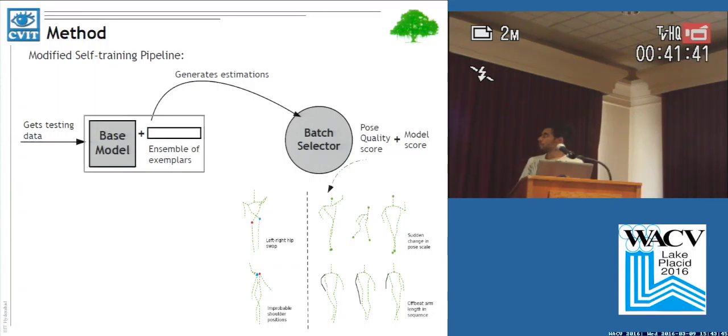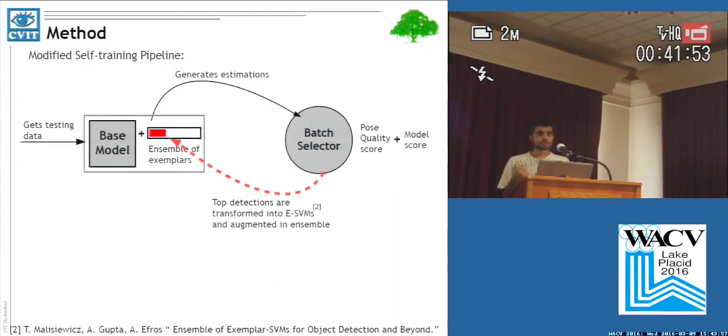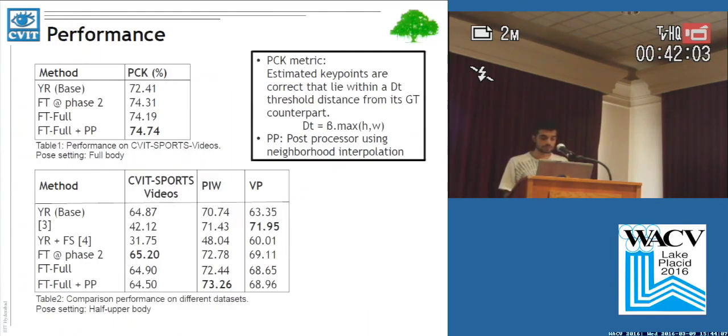So what do we mean by pose quality score? It generally characterizes the geometrical configuration of poses and their visibility. Now the top detections that we get are transformed into exemplar SVMs and augmented into the ensemble. So now we have an amalgamation model which takes input from the base model as well as the ensemble. This performance shows that from the traditional models we are beating the state of the art on most of the datasets.